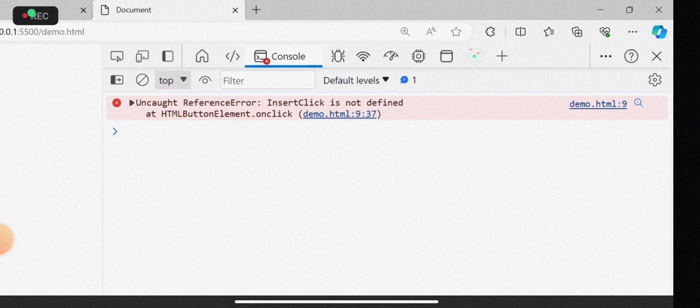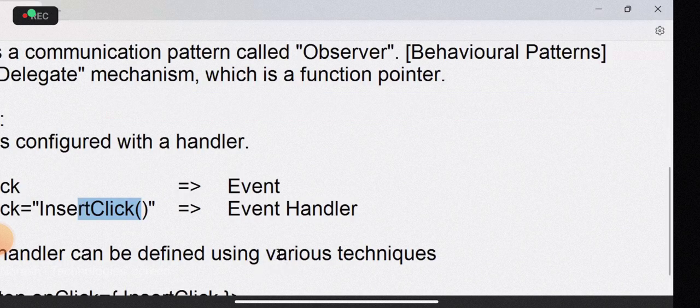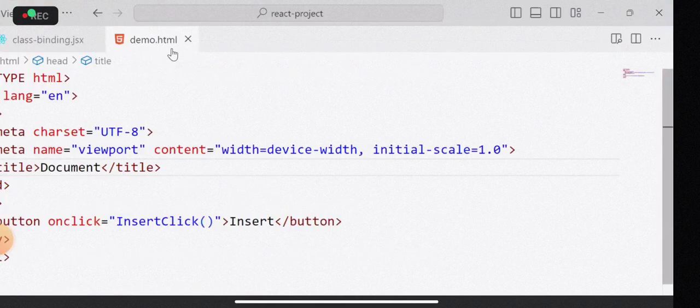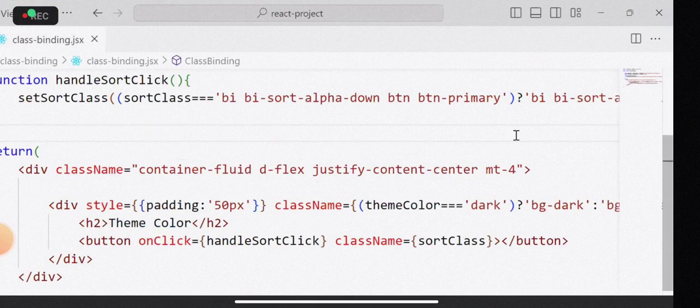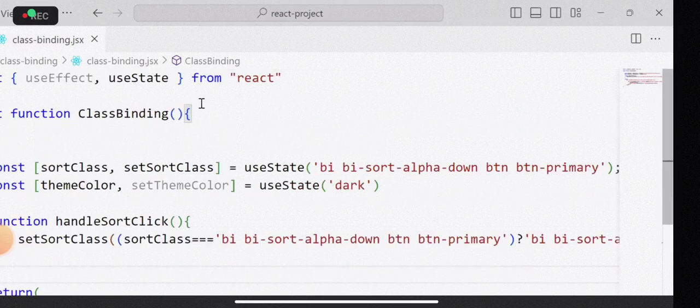When you click, the memory is allocated for the function and the functionality will be performed in that memory. But what happens in React is usually React allocates memory for the function at the time of loading the component itself. Because in React, what you do, you return some function here. In a component, you return some function.